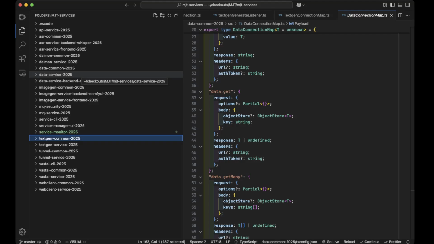This is my object database service, right? And it plugs into the rest of the universe of services, right? Text generation, and I haven't even gotten into the daemons and stuff like that. We'll get into that some other time. But we'll just call this the high level overview of the MJT services, and then maybe I'll dive deeper into the other services as they become interesting, right? But yeah, we'll just call it here, I think, with data.